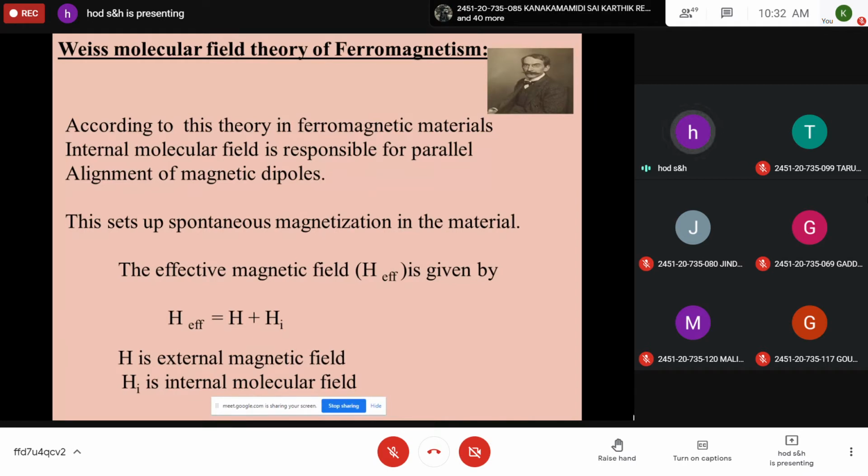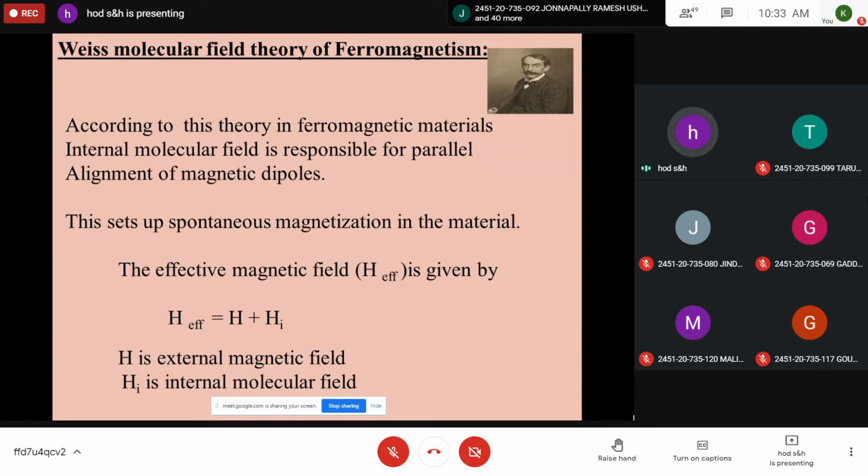So initially the classification of magnetic materials was done based on their nature. Some are diamagnetic materials, some are paramagnetic materials, some ferro, antiferro, and ferrimagnetic materials. Why does a ferromagnetic material exhibit spontaneous magnetization? Even a diamagnetic material has a number of electrons, and each electron contributes orbital angular momentum magnetic moment as well as spin magnetic moment, but they are diamagnetic in nature.